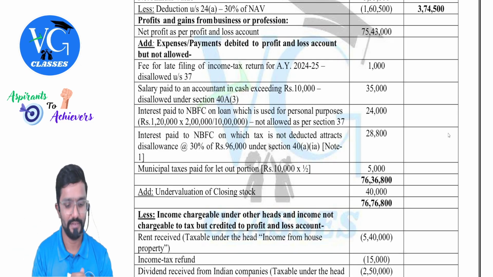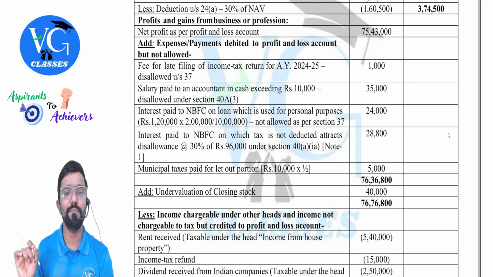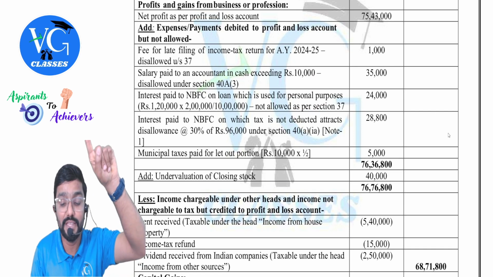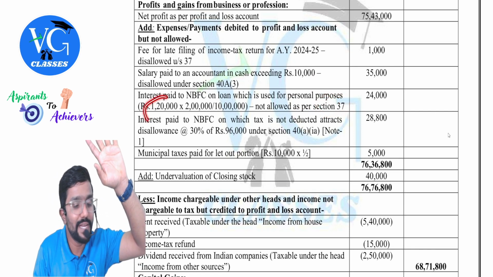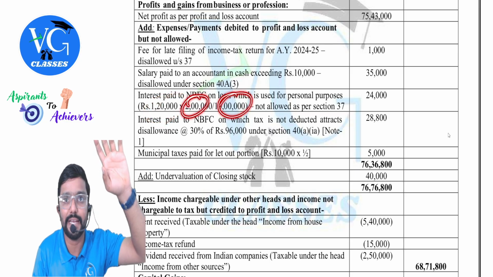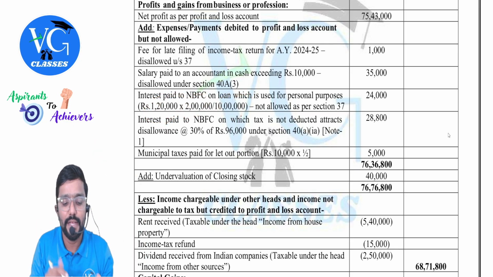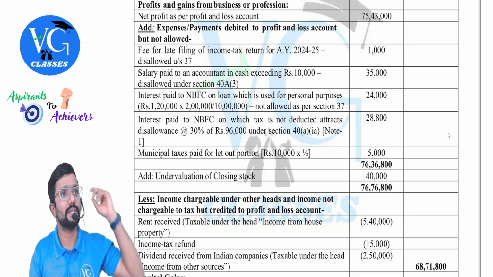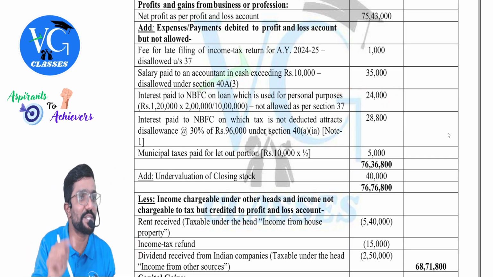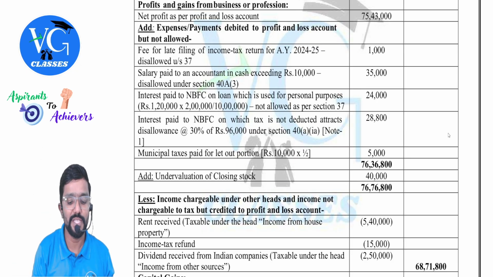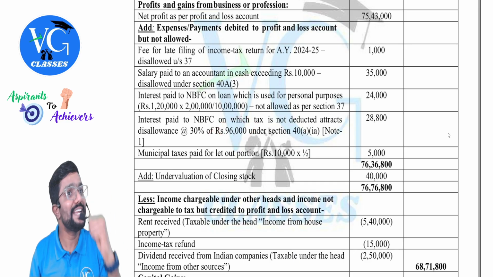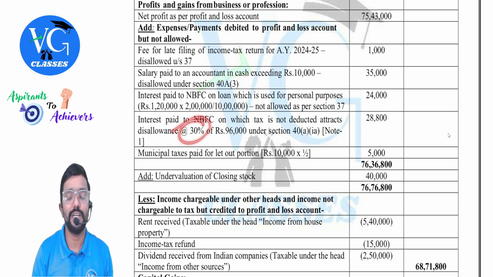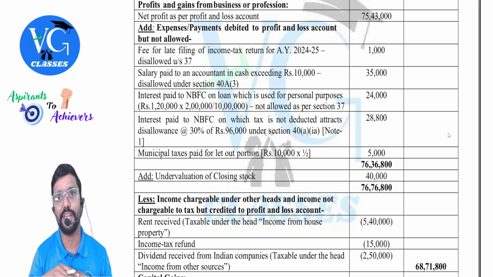Interest paid to NBFC on loan which is used for personal purpose. Guys, personal expenditure is disallowed as per which section? 37. So, how much is that? 1,20,000 into 2 lakh by 10 lakh. Total loan amount is 10 lakh. In that, how much is used for personal purpose? 2 lakh. So, how much interest is disallowed? 24,000. What is the remaining interest? 120 minus 24, 96,000. On that, TDS was supposed to be deducted? Yes, but not deducted. So 30% of that will be disallowed as per section 40A(1)(ia).